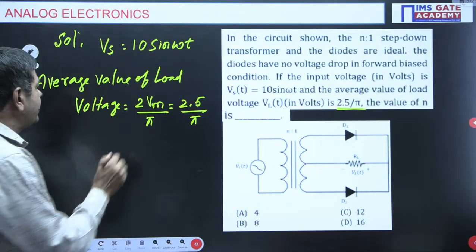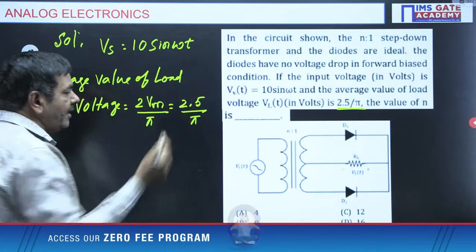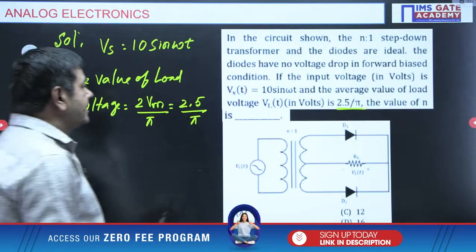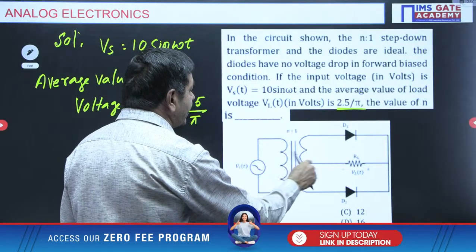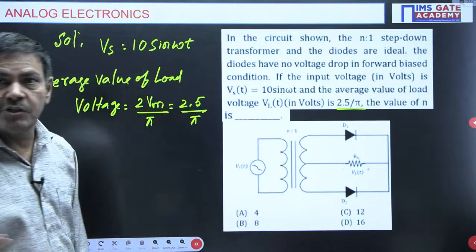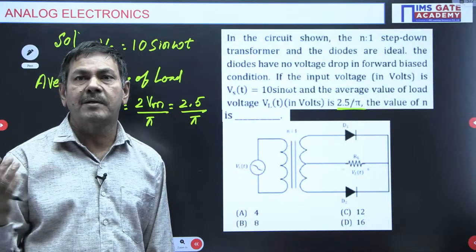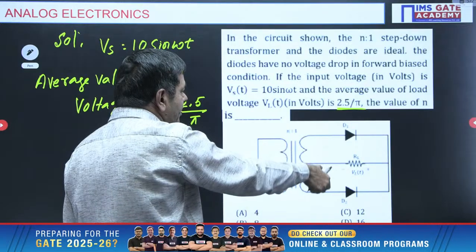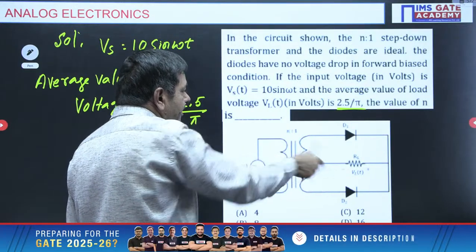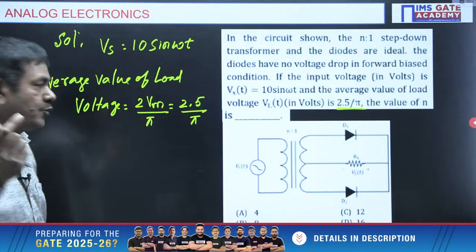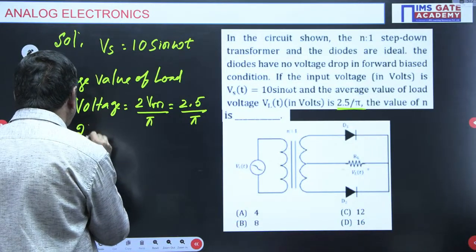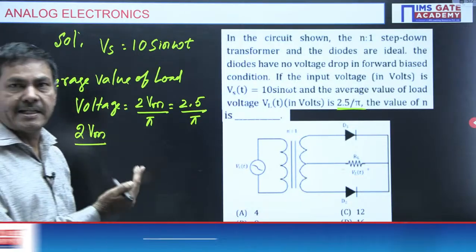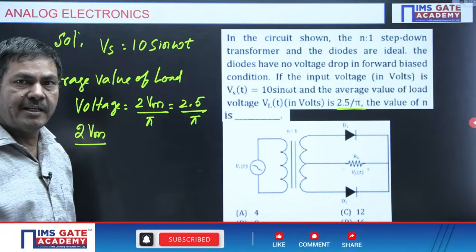Now if we know the maximum voltage, I can find the value of N. How to find the Vm value? The turns ratio N:1 is given. For a transformer, the voltage and turns relation is V2 by V1 equal to N2 by N1.